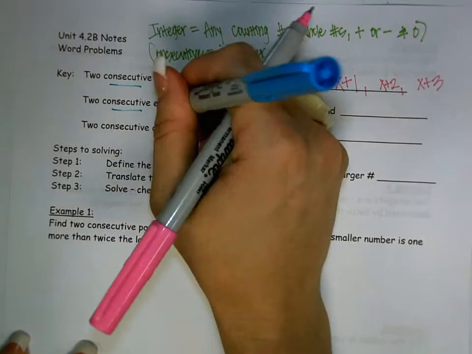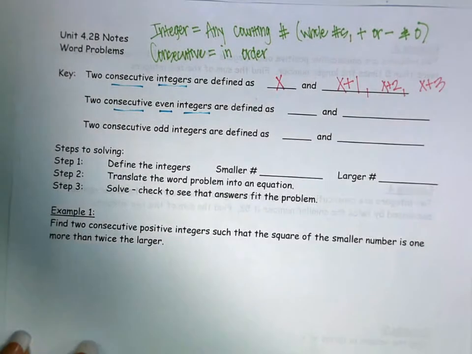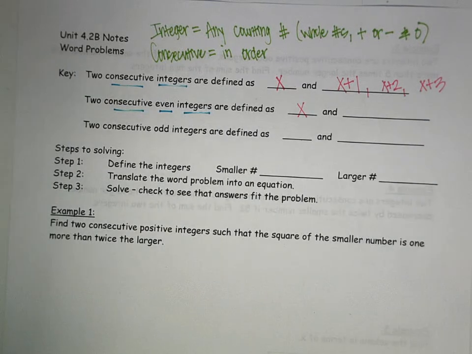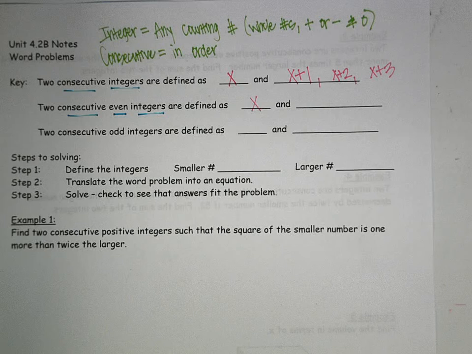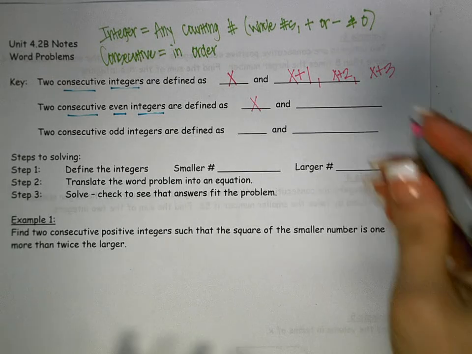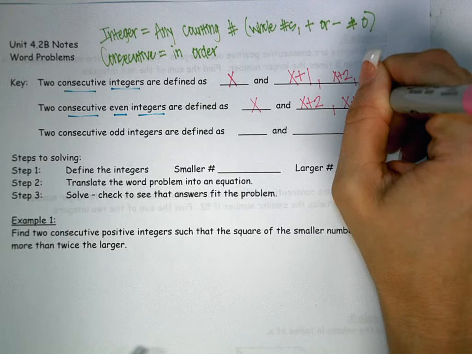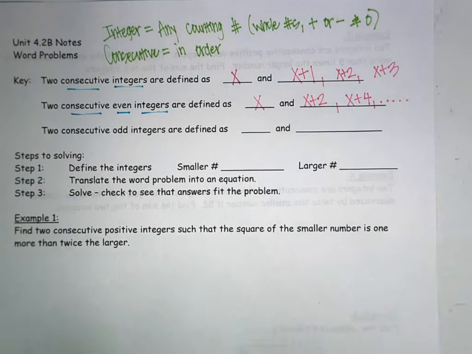Two consecutive even integers, okay? We always start with x. If I'm going evens, so counting like 2, 4, 6, 8, what am I adding every time? 2. So x plus 2. If you needed to get to the next one, you'd have x plus 4, etc.